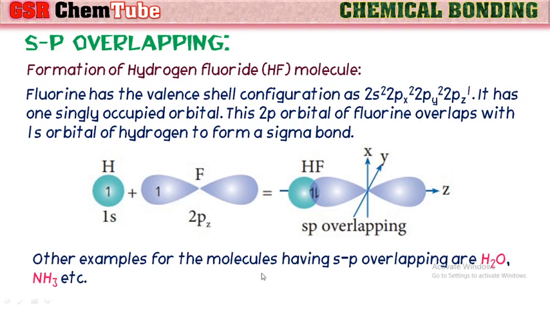Other examples for the molecules having sp overlapping are the water molecule, that is H2O, and ammonia, that is NH3. In these also, s orbitals of hydrogen overlap with p orbitals of the central atoms, oxygen and nitrogen respectively, to form sigma bonds.